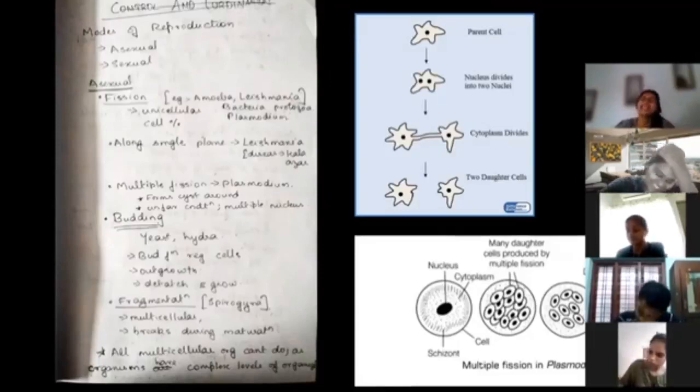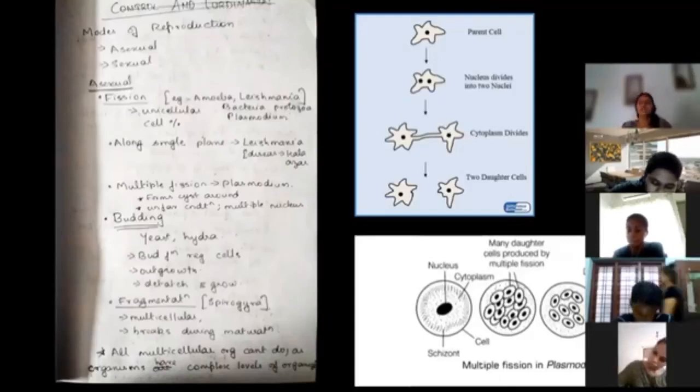Regeneration is not a main mode of asexual reproduction. It is accidental reproduction. So even when they ask for 5 marks to write 5 different types of asexual reproduction, don't write regeneration. It is risky to write regeneration. Sometimes you may get marked, but it is not a main mode of asexual reproduction.